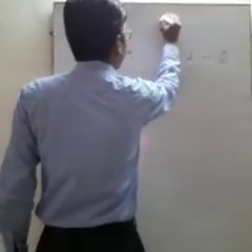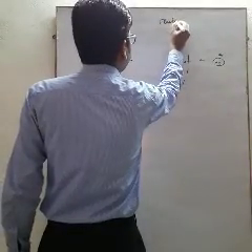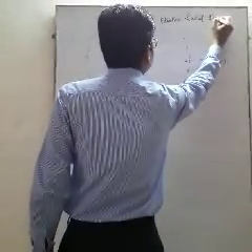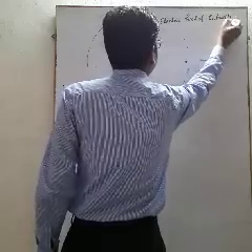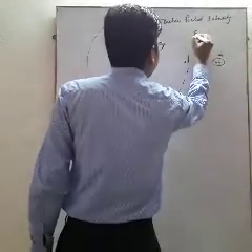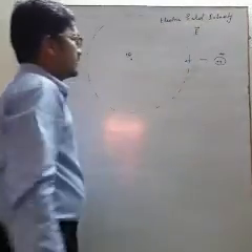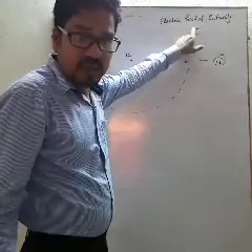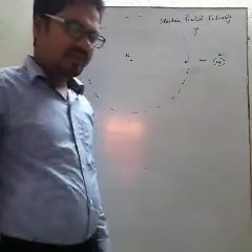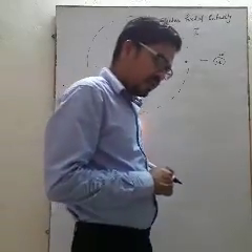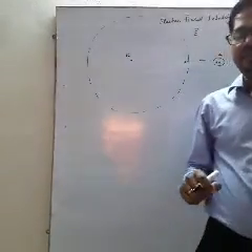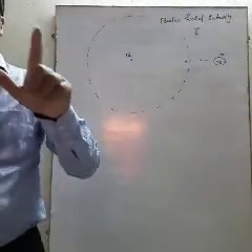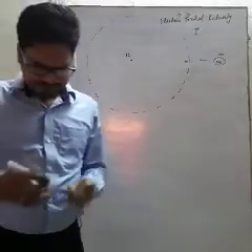This strength is known as electric field intensity, and symbolically it is capital E. Remember it is a vector quantity. It is always a vector quantity. So electric field intensity is a vector quantity. It is the strength of the electric field at a point in an electric field. Okay.